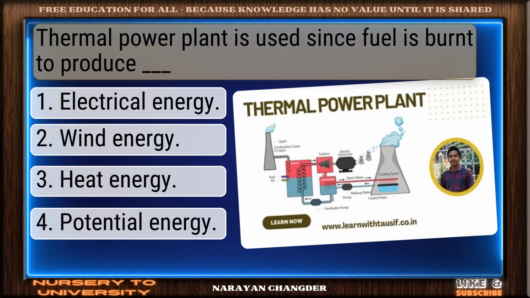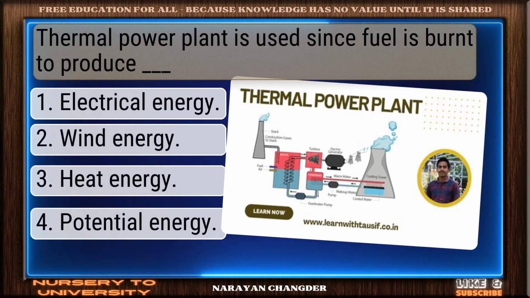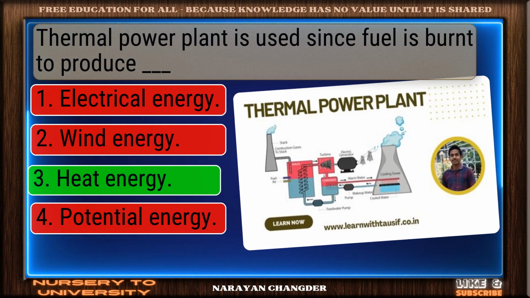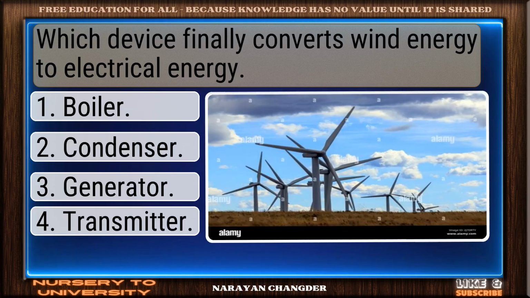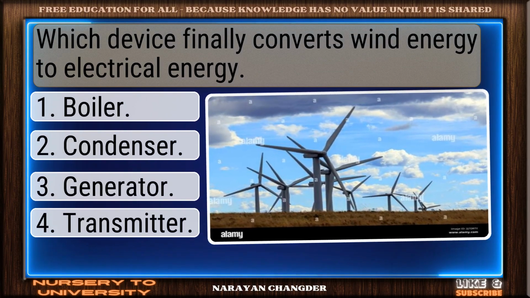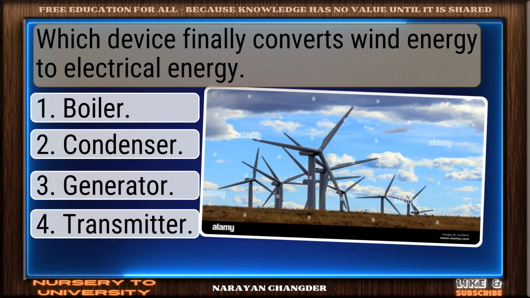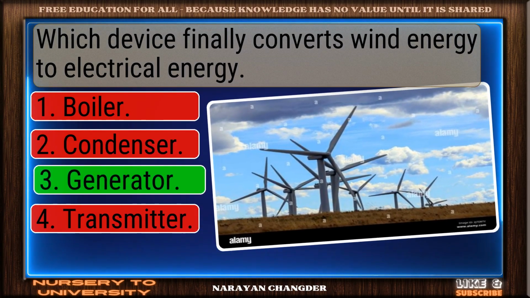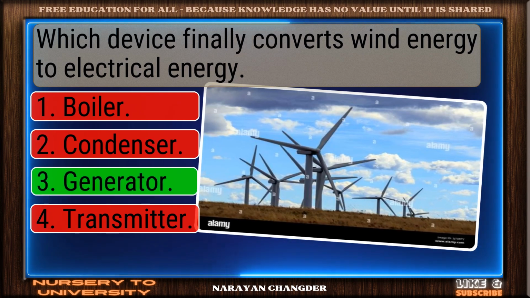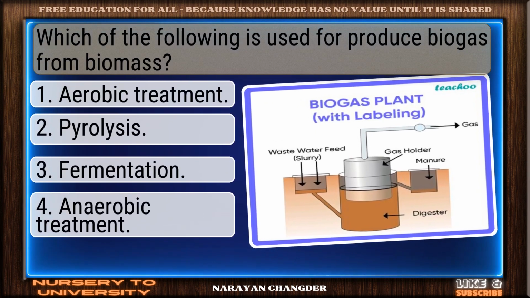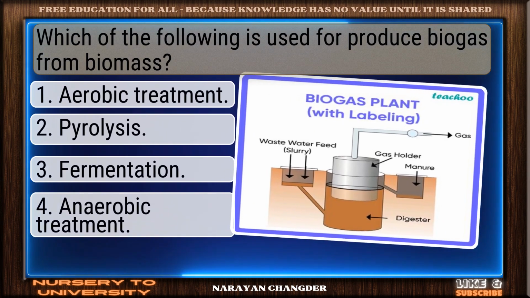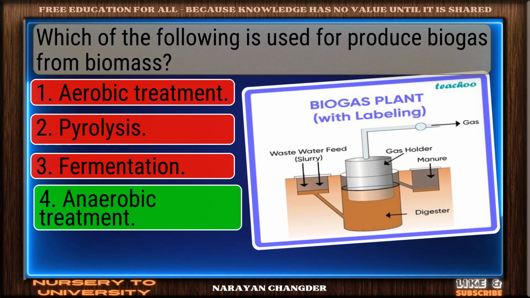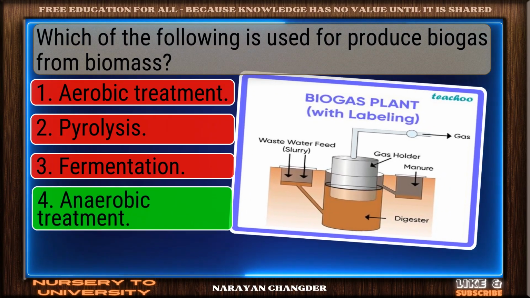Thermal power plant is used since fuel is burnt to produce Dash. Bravo. Heat energy is the answer. Which device finally converts wind energy to electrical energy? Excellent choice. Generator is right. Which of the following is used for produce biogas from biomass? Great thinking. Anaerobic treatment is right.